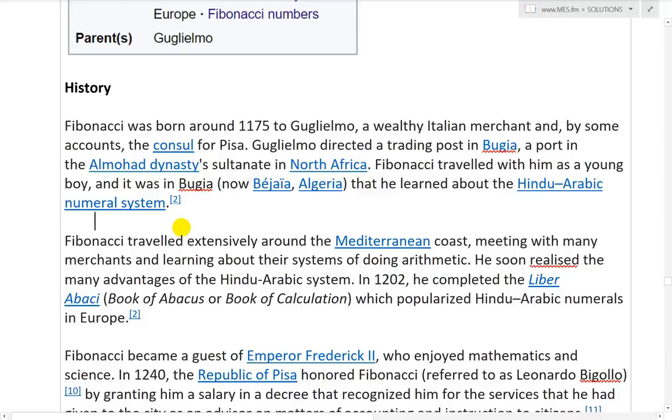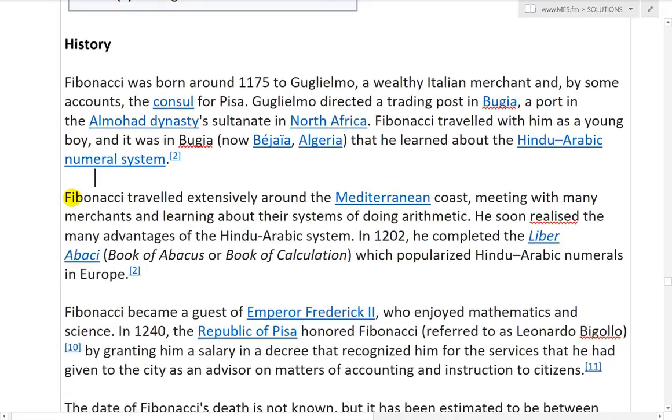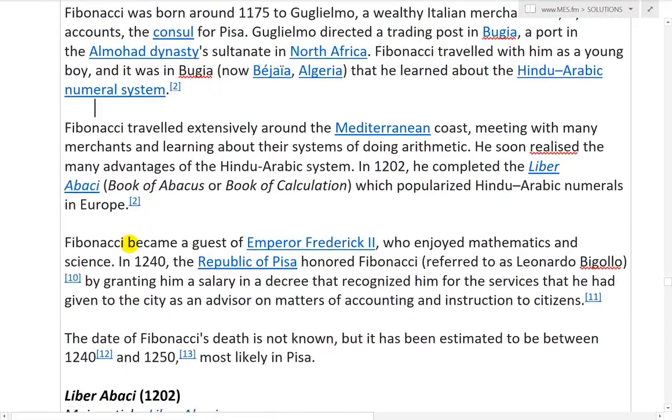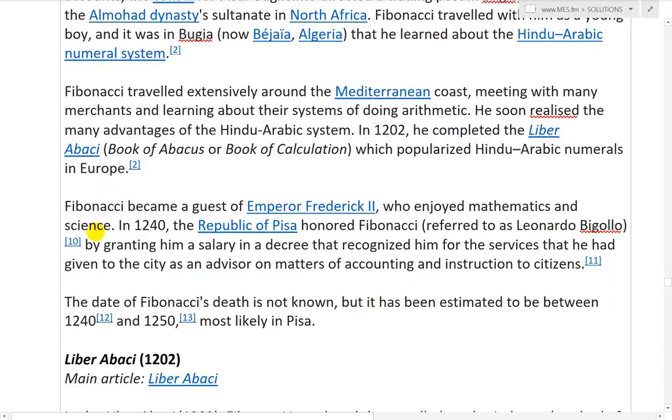Guglielmo directed a trading post in Bugia, a port in the Almohad dynasty's Sultanate in North Africa. Fibonacci traveled with him as a young boy, and it was in Bugia, now Bajaia, Algeria, that he learned about the Hindu-Arabic numeral system. So yeah, Fibonacci traveled extensively around the Mediterranean coast, meeting with many merchants and learning about their systems of doing arithmetic. He soon realized the many advantages of the Hindu-Arabic system.